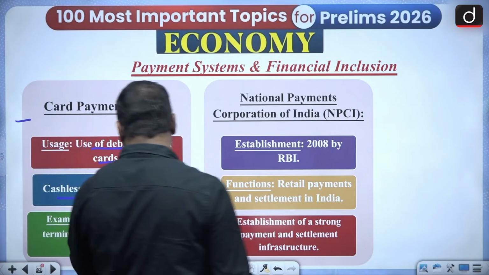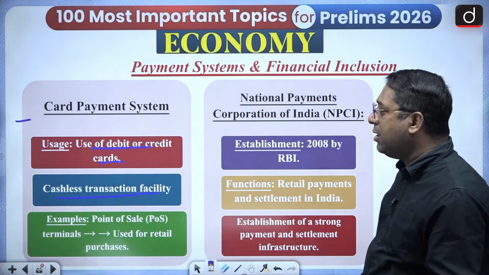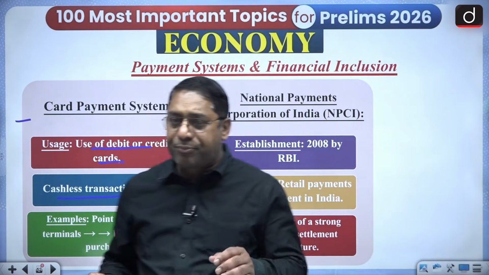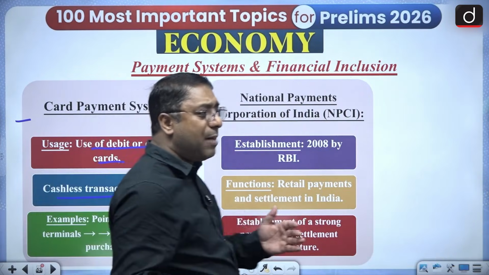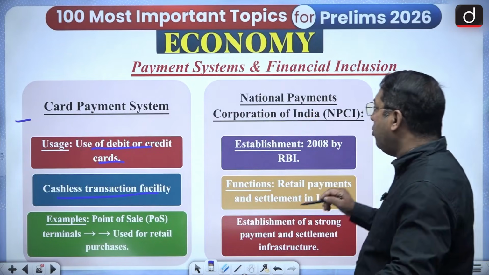For example, the point of sale is somewhere else and you are using it somewhere else. So that is what a card is. That's why we can say that money is something which is a medium of exchange. And these are the tools of money, you can say.